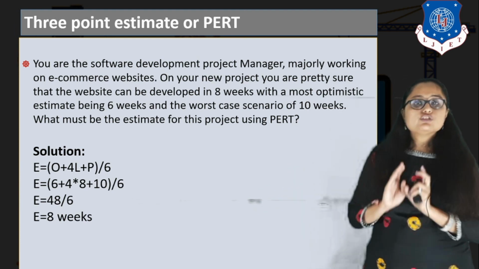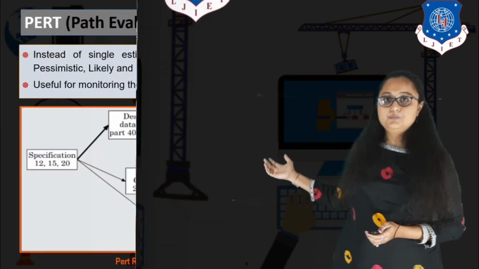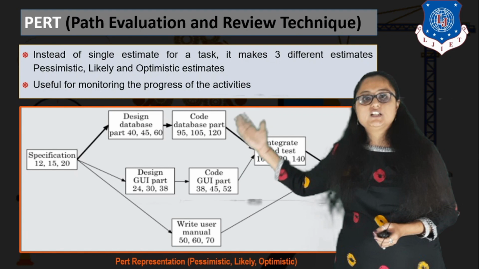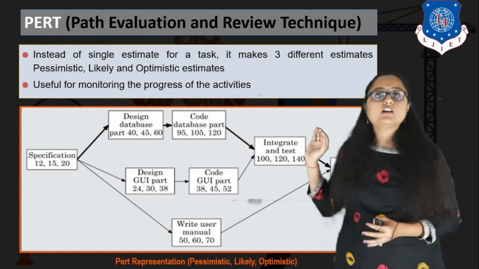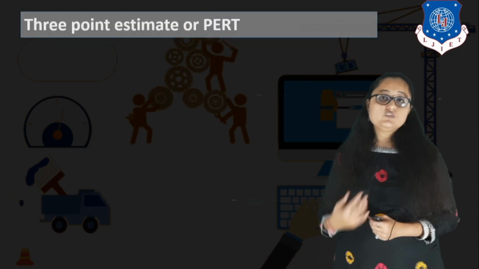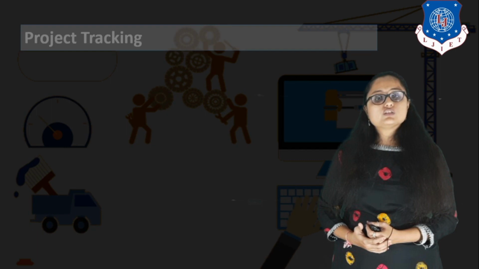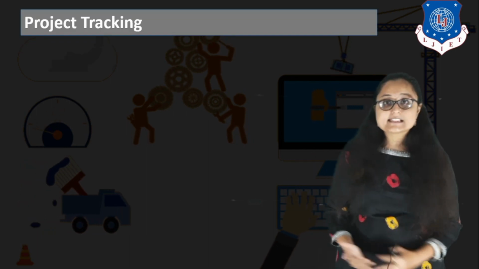weeks, right? Similarly, for every particular activity, that is specification, design, database, you can follow this formula and you can determine a single E, right? That will be a more accurate estimation. So this was all about project scheduling.